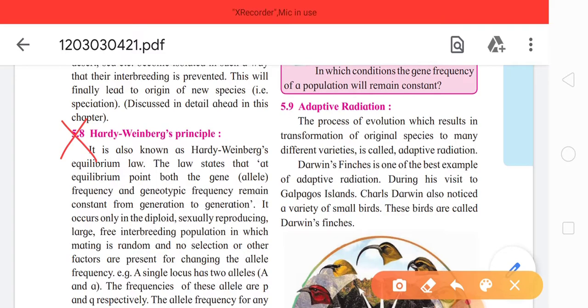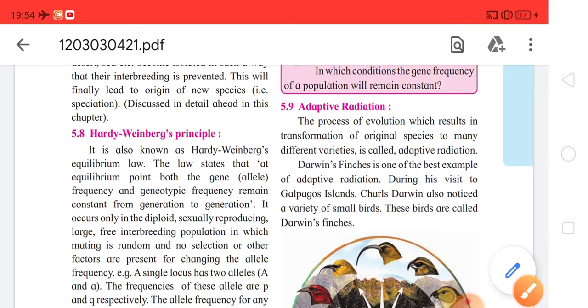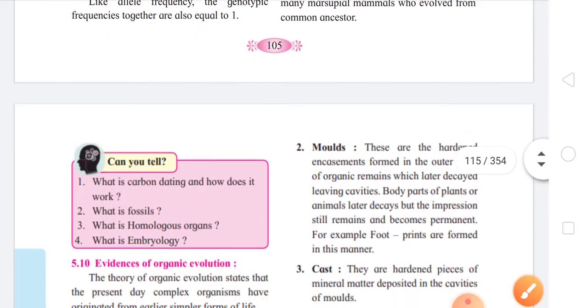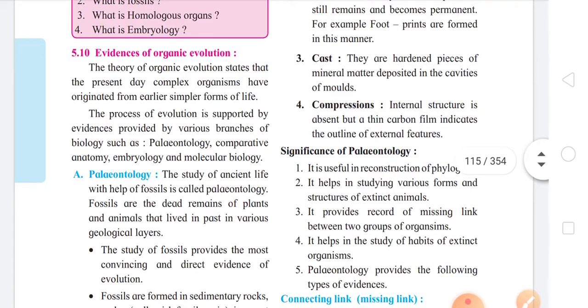Again it is deleted and it is considered to be non-evaluative for the exam. And on the same page, subtopic 5.9, that is Adaptive Radiation, is again deleted and considered to be non-evaluative for the exam. Now after page number 105, come to the next page, that is page number 106.